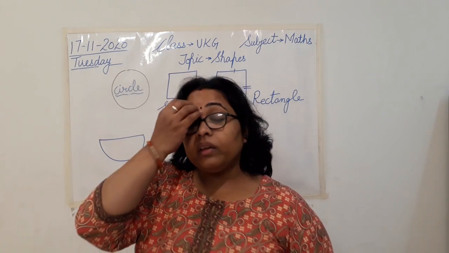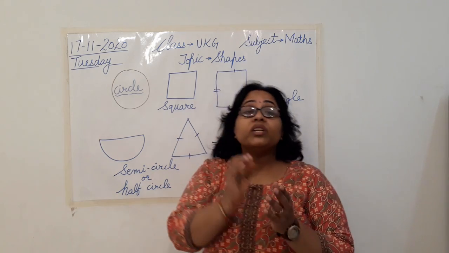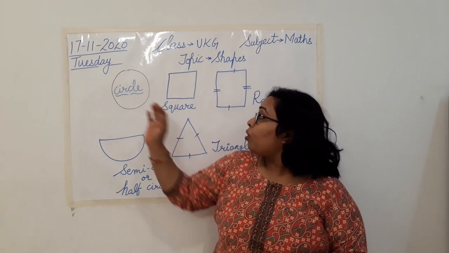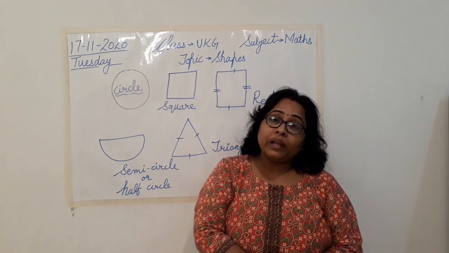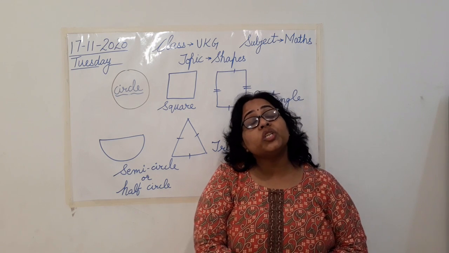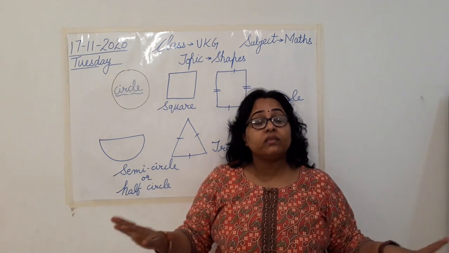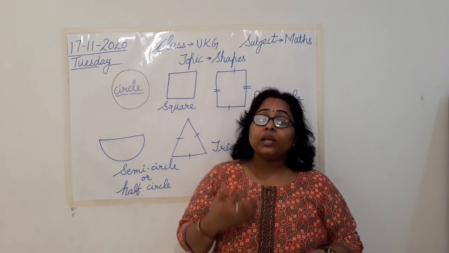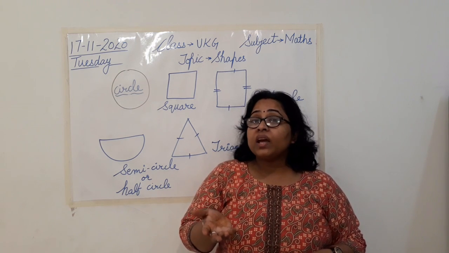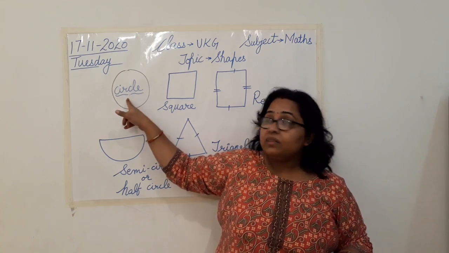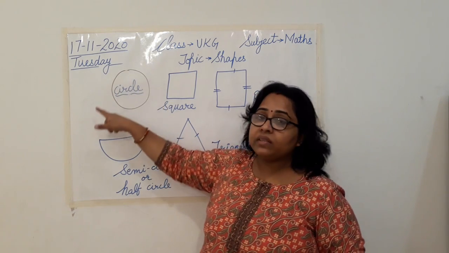Now again, this can be asked in the form of a question. Name a shape, as you all know how to write these spellings also. So name a shape which has no sides. No sides. जिसकी कोई side नहीं है. Can you tell me a shape with no sides? Circle. Circle की देखिए, there is no side, isn't it?